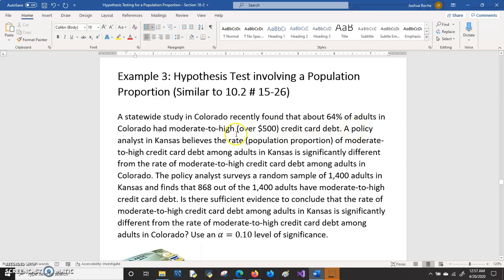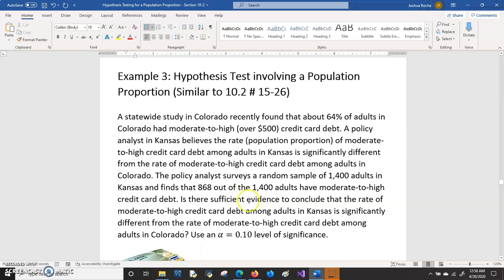A policy analyst in Kansas believes that the rate, or in other words, the population proportion, of moderate to high credit card debt among adults in Kansas is significantly different from the rate of moderate to high credit card debt among adults in Colorado. The policy analyst surveys a random sample of 1,400 adults in Kansas and finds that 868 out of the 1,400 adults have moderate to high credit card debt.